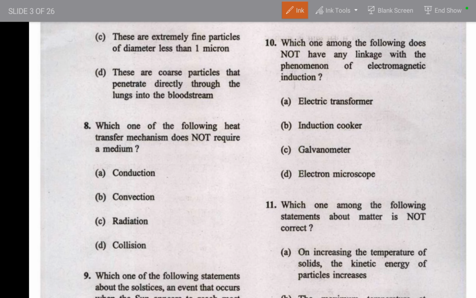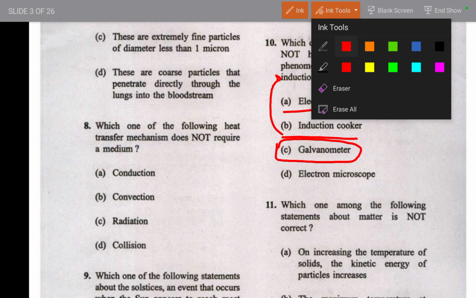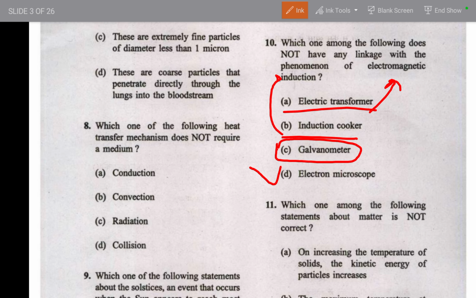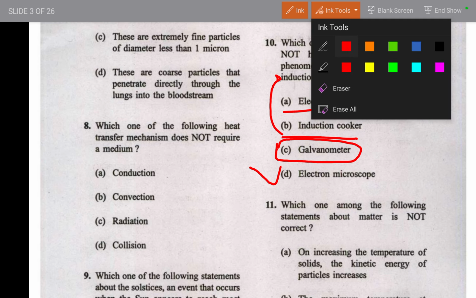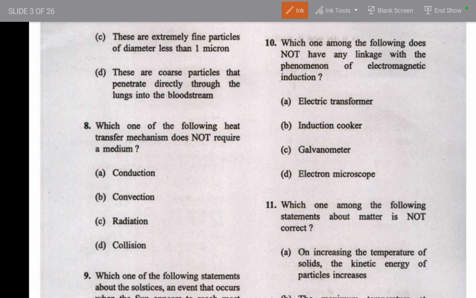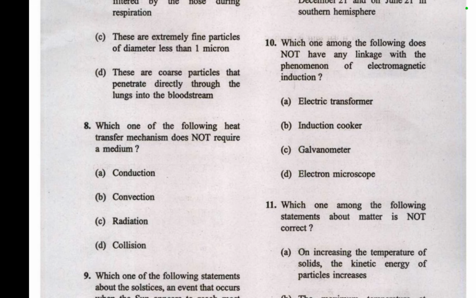You will find that the galvanometer is the meter to find the voltage or the changes in the voltage. And the induction cooker, as the name suggests, induction, you can use this also. The electric transformer also works on the electromagnetic induction concept. So here you will directly find that option D is the odd one out, and with the concept also you can make this answer correct. So this is how you can approach this question.